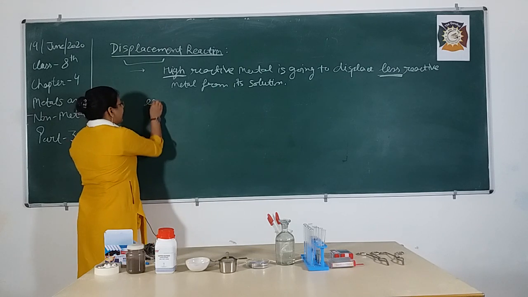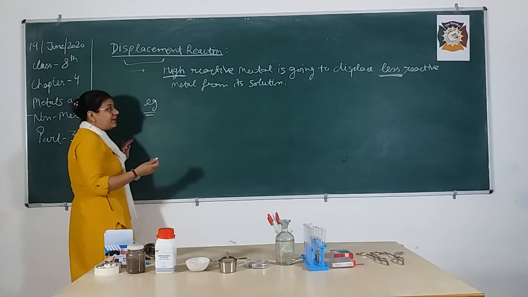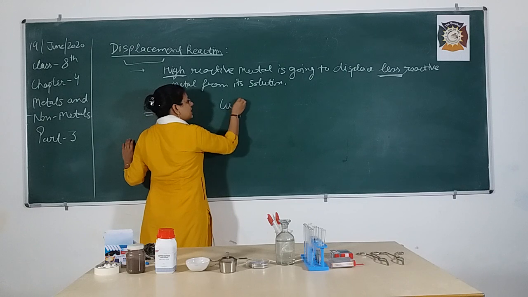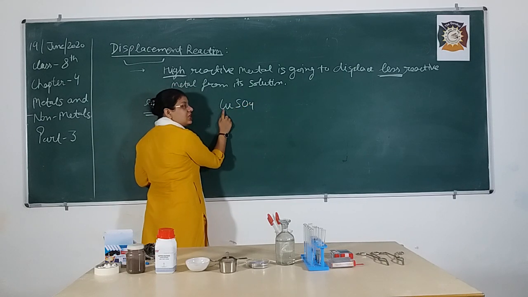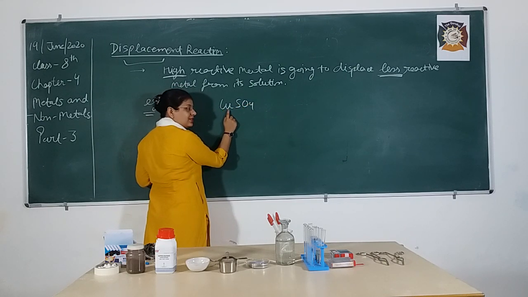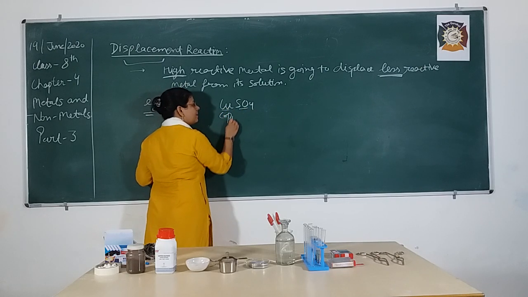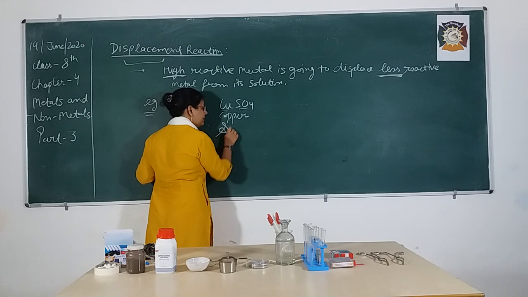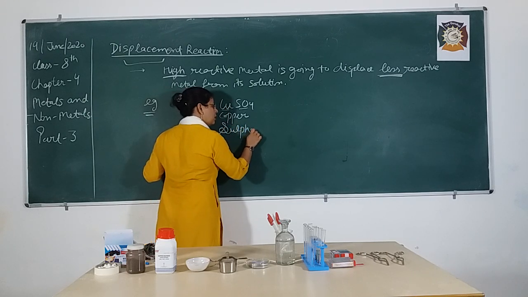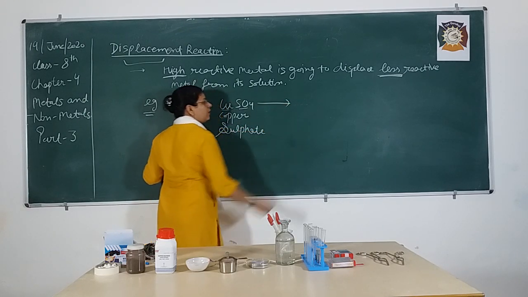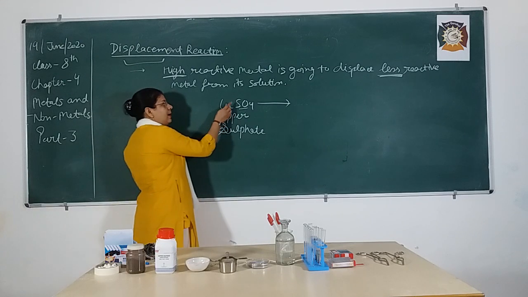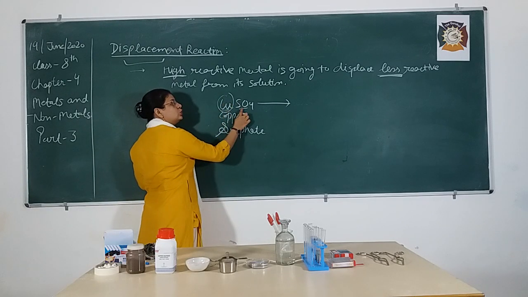Okay. Taking an example. For example, I am having copper sulfate solution. Cu is copper, SO4 is for sulfate. So, the name of this compound is copper sulfate. I am having the solution of copper sulfate. So, it is a metal and solution of metal.